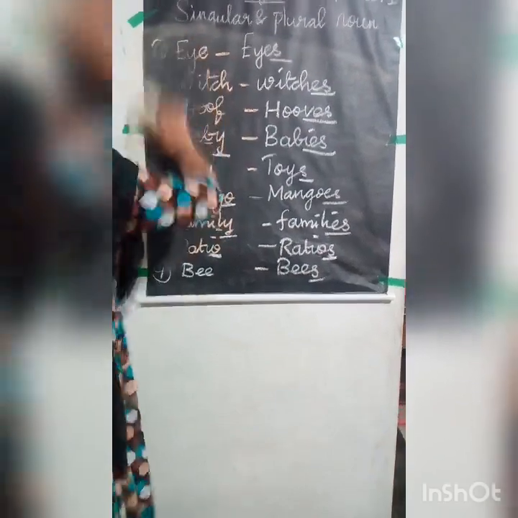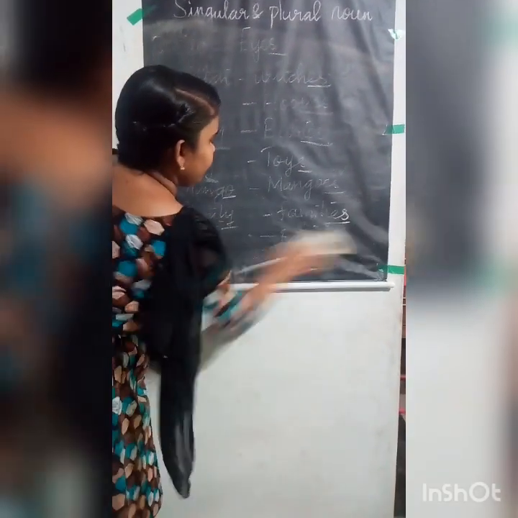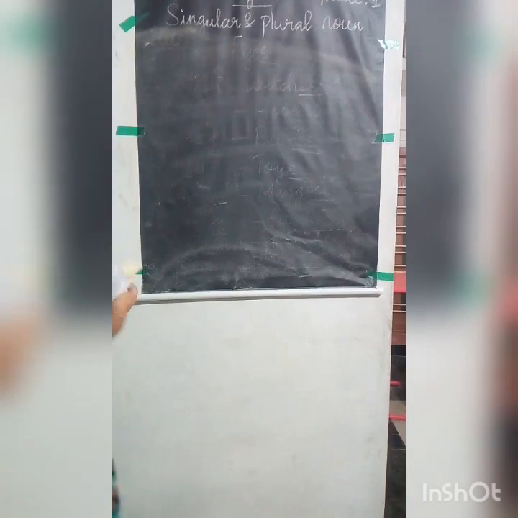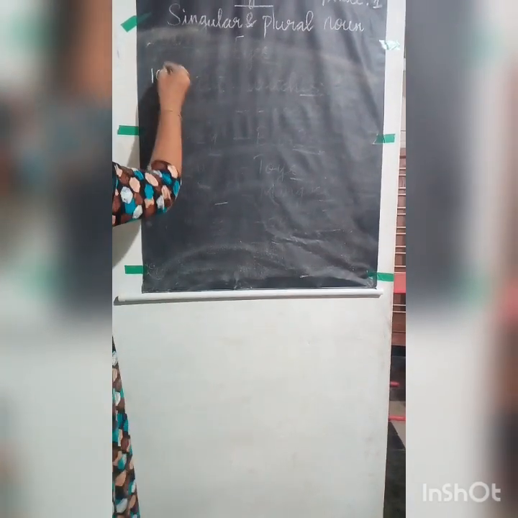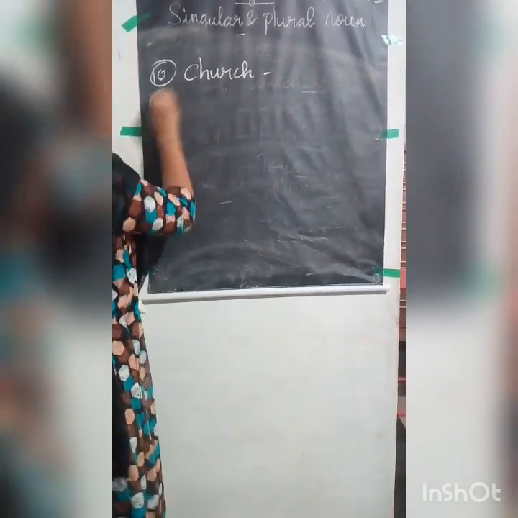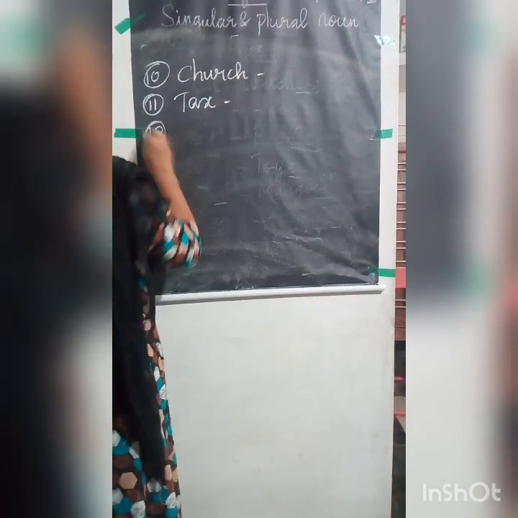Okay children, now two more questions I will give. Then I will give you an activity. Sit at home and complete it. Okay. Now the tenth question is church. The eleventh one is tax. The twelfth one is boat.